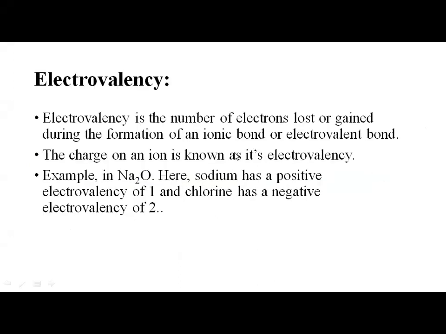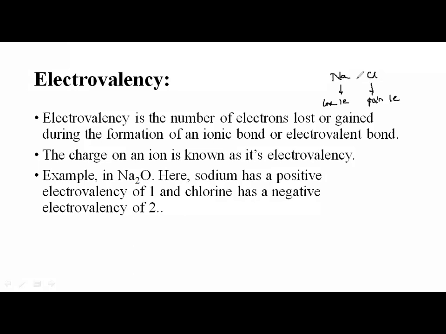Now, why is ionic bond also called electrovalent bond? When an ionic compound is formed, suppose it is formed between Na and Cl. Sodium loses 1 electron, chlorine gains 1 electron. So whenever an ionic compound is formed, electrons are being lost by one atom and gained by the other. Correct?